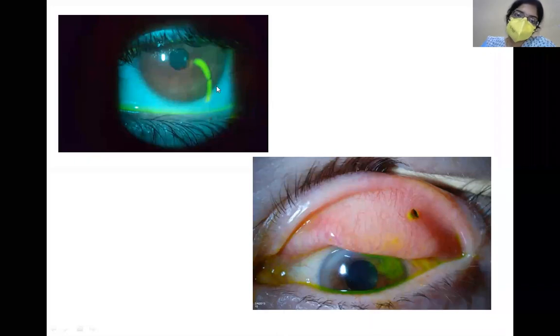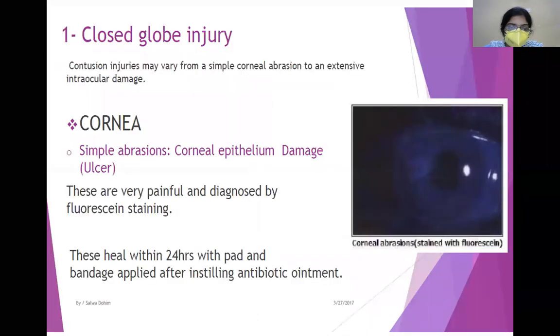So what happens is there was a breach of the corneal epithelium, and so it got stained positively with fluorescein. So the patient will come telling you that maybe there is some fingernail trauma or something got hit, and now there is extensive corneal abrasion. Okay, so these are diagnosed by fluorescein staining. It is simple abrasion, just a corneal epithelium damage. So how will you treat it? You will instill antibiotic ointment and then you will apply pad and bandage for 24 hours.